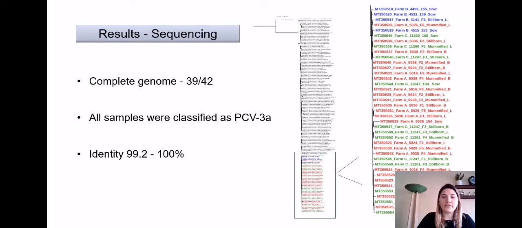Here we have the phylogenetic tree constructed with samples previously classified and together with the ones retrieved in this study, which were colored by farm. Samples from farm A were colored in red. Samples from farm B are colored in blue. Samples from farm C are colored in green. We can see that all samples from this study clustered close to each other, which emphasized the high identity between them.